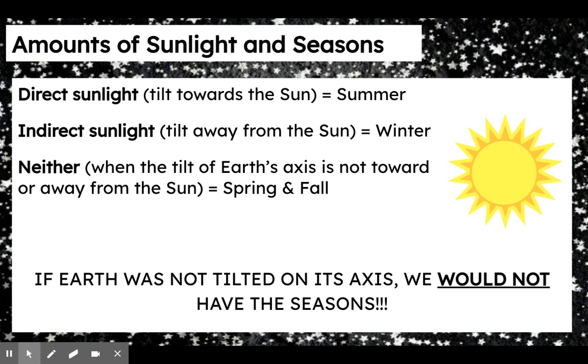And then, last but not least, if we have neither, so the tilt of the Earth is not tilted towards or away from the sun, that's when we're experiencing spring and fall. Here's the crazy part though. If we were not tilted, so if we were not on that 24-degree tilt, we would not have seasons at all.